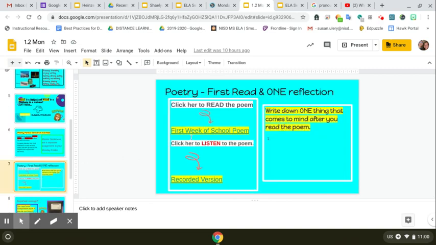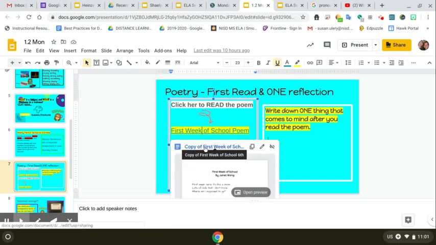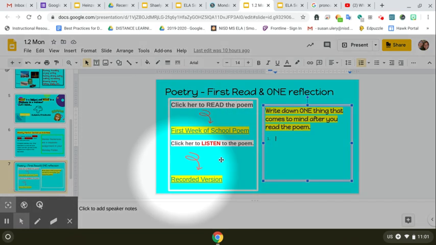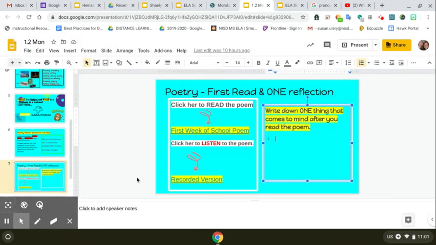The next thing we talked about was that we are continuing our poems, our poetry. Be sure you click here to read the poem, First Week of School. And I also included a recorded version of me reading it. And what I want you to do right here is write down one thing that comes to mind after you read the poem, okay? So remember, rule of thumb is anytime you have a poem, you need to make sure you read it twice.